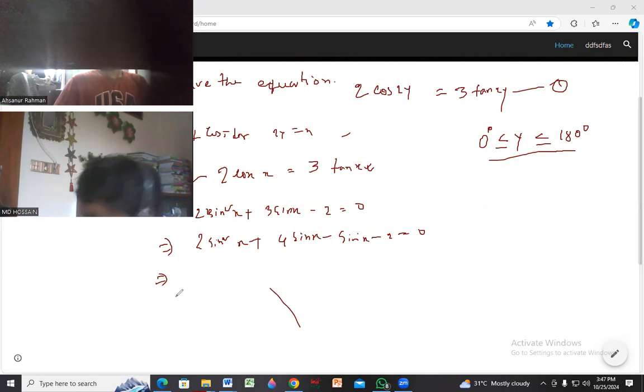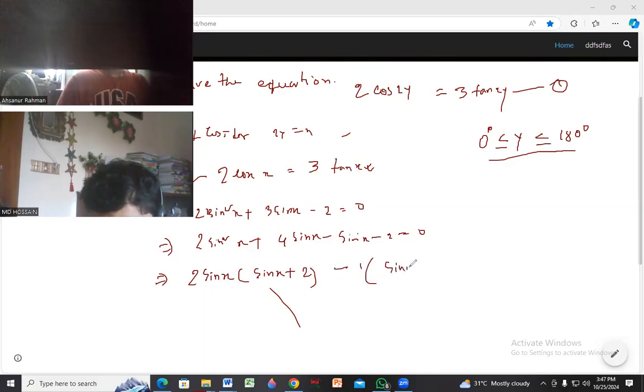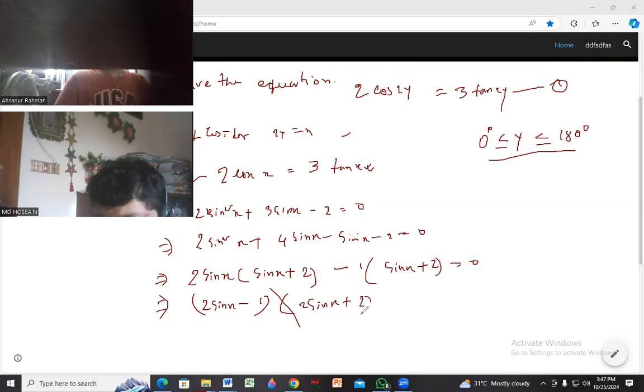So what will happen? 2 sin x we can take common, then sin x plus 2, minus 1, plus 2 equal to 0. So we can write 2 sin x minus 1 and then sin x plus 2 equal to 0, right? Sin x plus 2 or 2 sin x minus 1 is equal to 0.